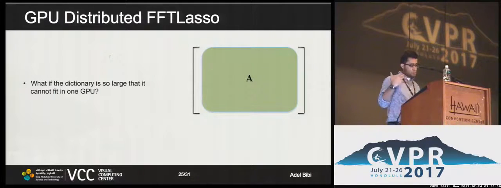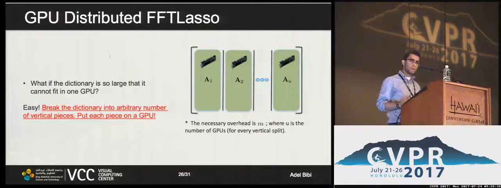So the question here is, what happens if we start with a dictionary that is so large that we can't even fit it into one single GPU? What can we do there? Well, that's easy, because we can split the dictionary into an arbitrary number of vertical splits and throw each split on a different GPU and aggregate the results at each iteration. However, that requires an overhead of m vectors of size m to aggregate at each iteration. So the question is, can we do better than that? And the answer is yes.